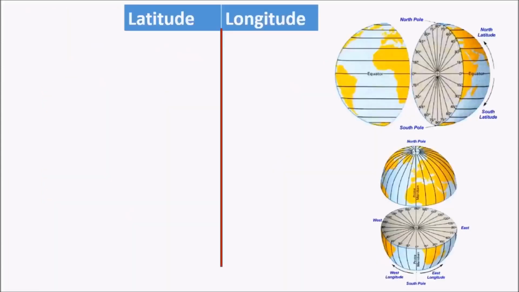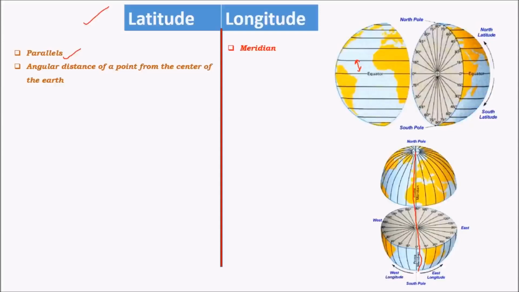Let's look at the comparison between latitudes and longitudes. Latitudes are also called parallels. That is because each latitude is parallel with every other latitude. Whereas longitudes are called meridians. Meridians are simply lines that run from pole to pole, that is from North Pole to South Pole. These lines just simply join the North Pole and South Pole. They're not complete circles like latitudes. Latitudes are complete circles that circle around the Earth along its surface, whereas the longitudes are simply a line joining the North and South Pole.